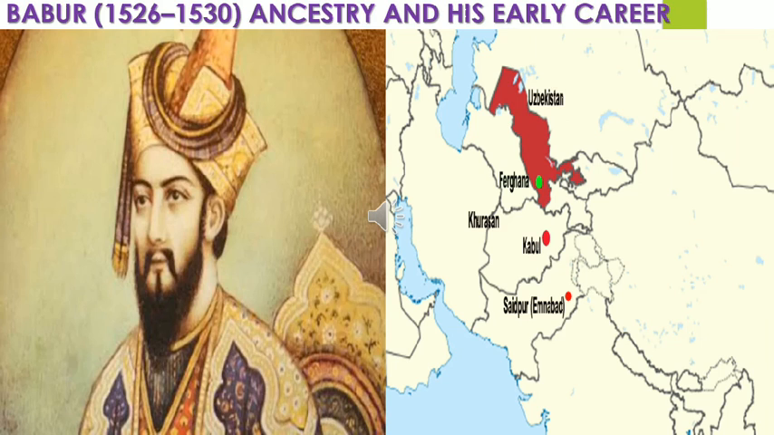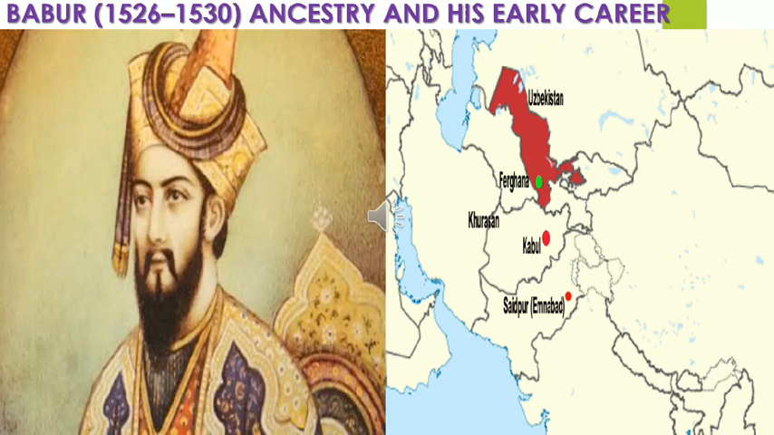On his mother's side, his grandfather was Yunus Khan of Tashkent, who was known as the Great Khan of the Mongols and the 13th in the direct line of descent of Genghis Khan. So on his father's side, he was the great grandson of Timur, and on his mother's side, he was a descendant of Genghis Khan.